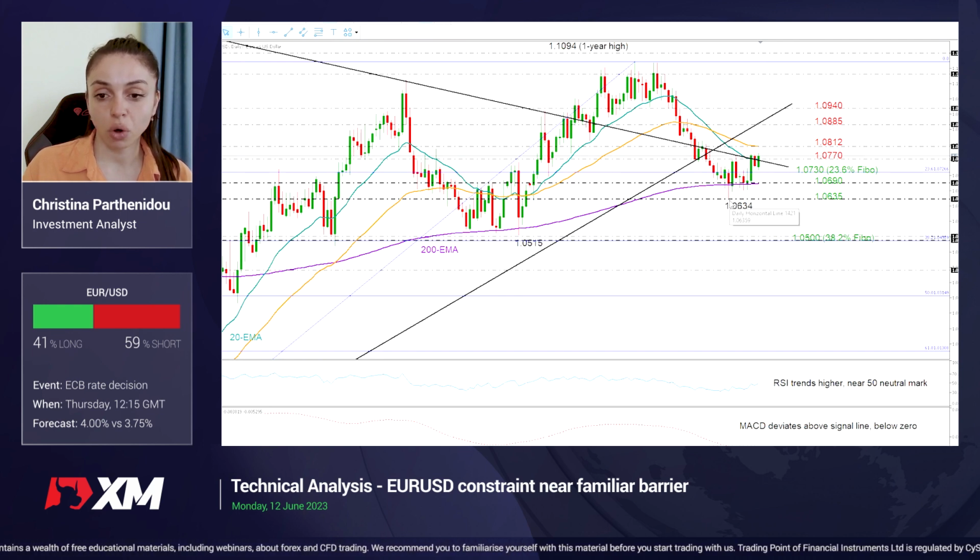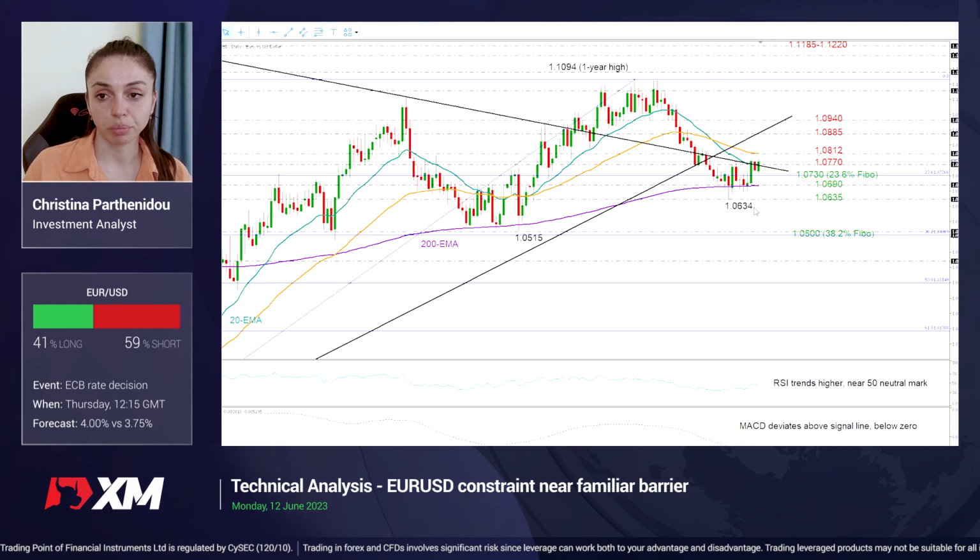If that fails to hold, then the sell-off could strengthen, likely towards the key base of 1.05, where the price rebounded a couple of times since the beginning of 2023. A break lower from here would neutralize the medium-term picture.